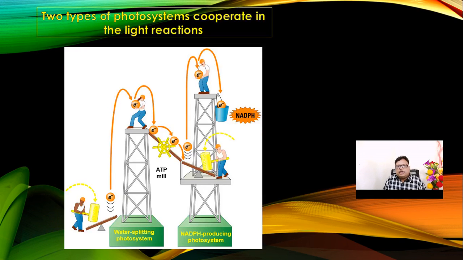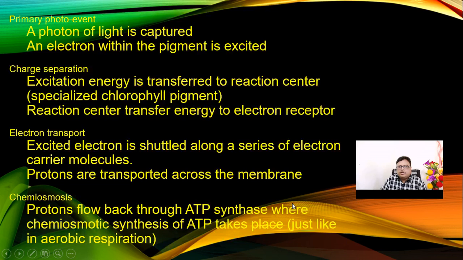Now, these two types of photosynthetic reactions cooperate with one another. For example, look here. This is reaction center number one. In this, electrons are expelled to a higher energy level, picked up by another acceptor, and transported through a series of chains, and that produces the ATP molecule. After production of ATP, it also initiates the production of NADPH2. So what is the main feature of the light reaction? If light is not there, then this reaction cannot take place. This is one of the wonderful things.